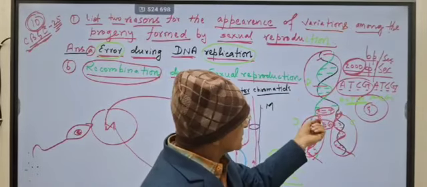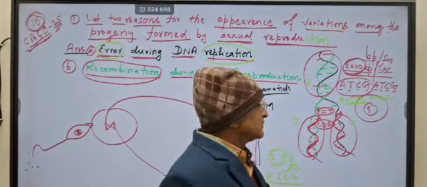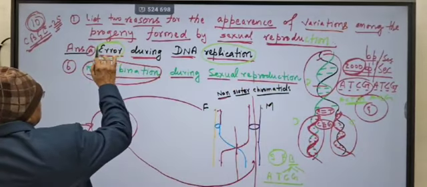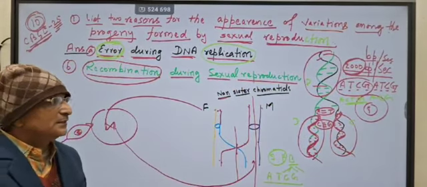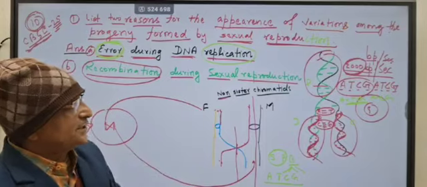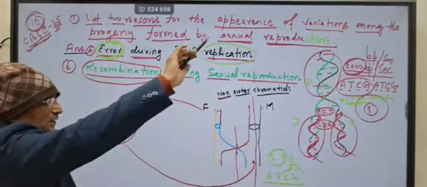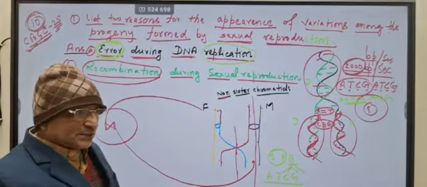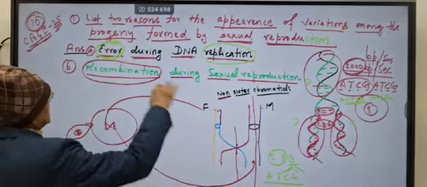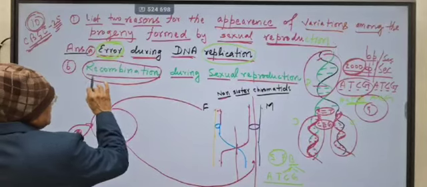During its fast replication, it may commit some error, and this error brings about variation. If there is a change, the character will be changed. Amino acid will be changed, protein will be changed, character will be changed. So the error in replication is the first reason. Second, recombination.